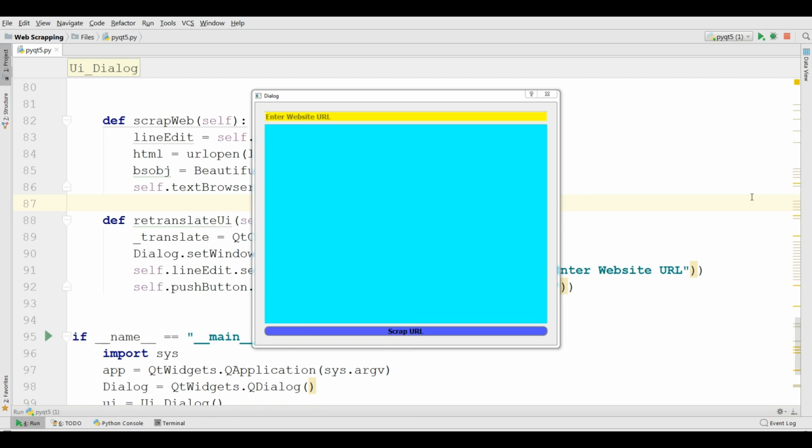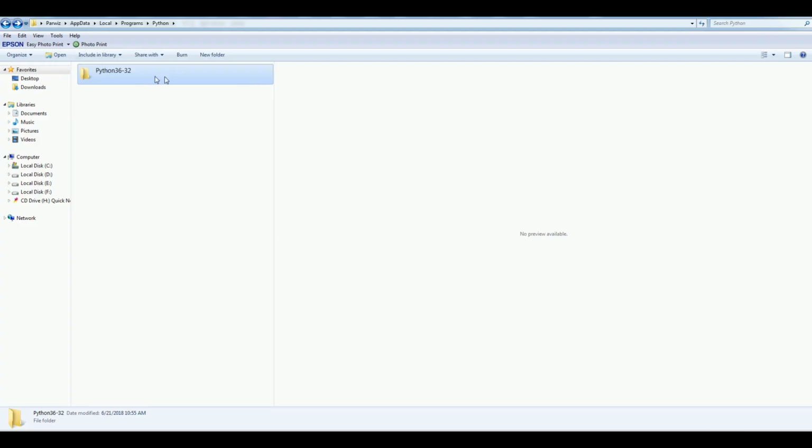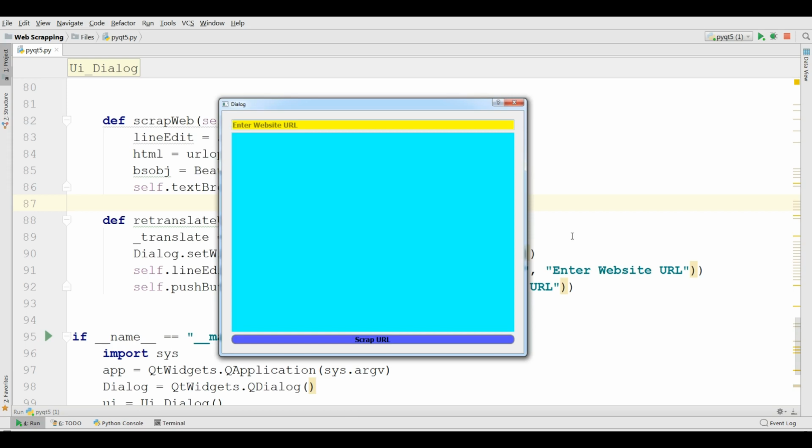Also, we will use Qt Designer for designing our application, so you need to install Qt Designer. When you first install PyQt5, there is no Qt Designer in your folder, so you need to install another library that's called PyQt5-tools. Let me show you that. I will add the video on how you can install PyQt5-tools and Qt Designer.